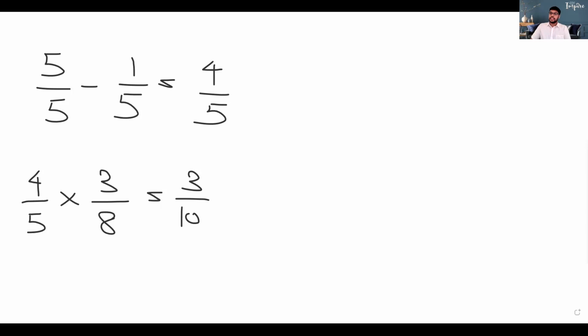So part A is asking what fraction of the students have selected subjects other than dancing, right? So if 1/5 of them have selected dancing, then the amount that have selected other subjects is going to be, like you said, 5/5 minus 1/5, which is 4/5. So this is the answer to part A.